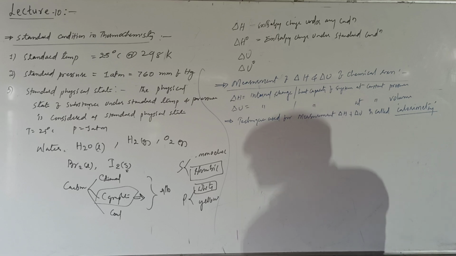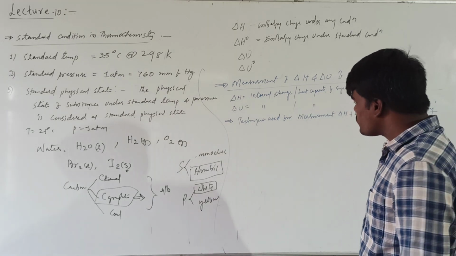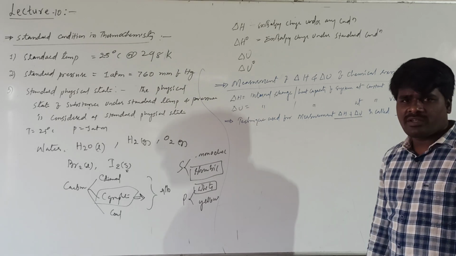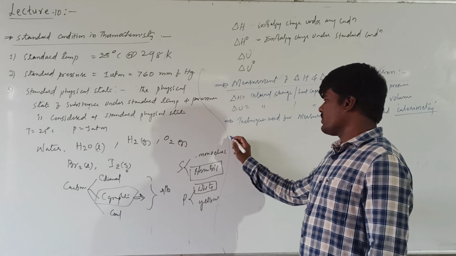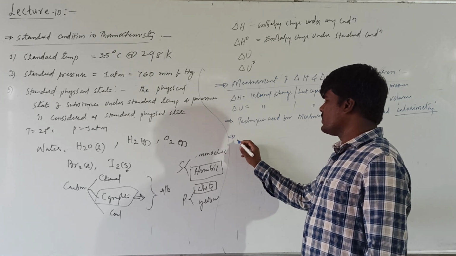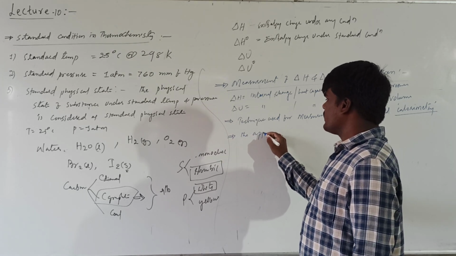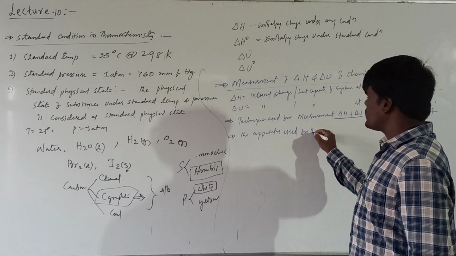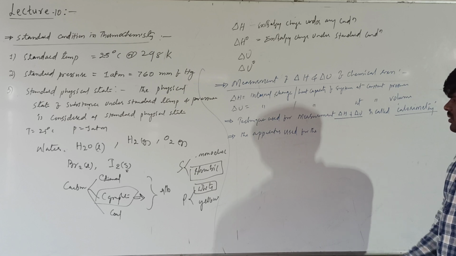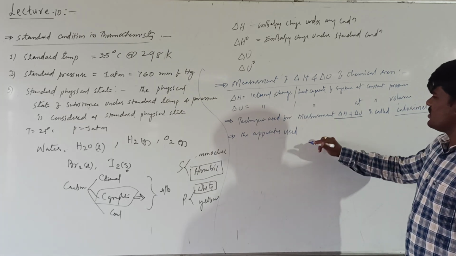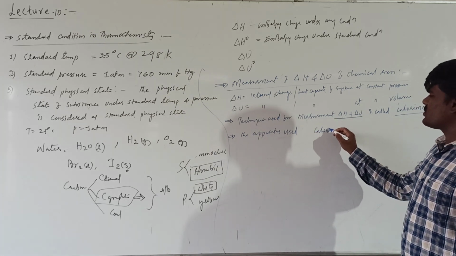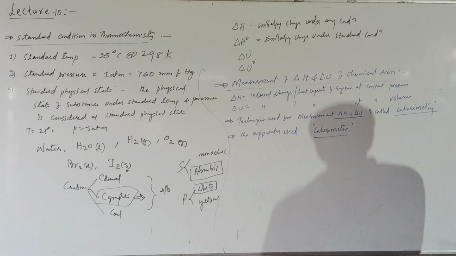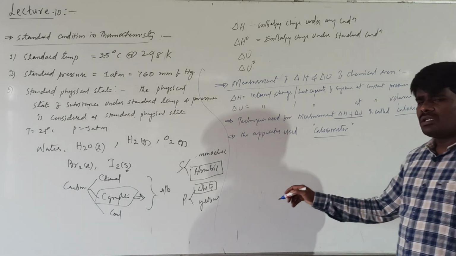This is one of the scientific techniques by which we can measure the change in the enthalpy as well as the change in the internal energy at constant volume. The apparatus used for this purpose is called a calorimeter. The technique is called calorimetry and the apparatus used is called a calorimeter.